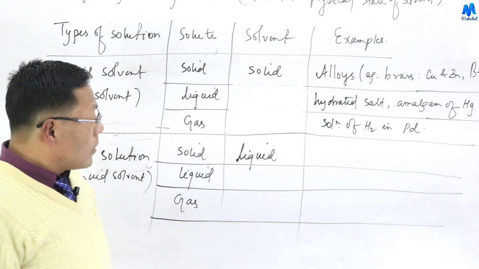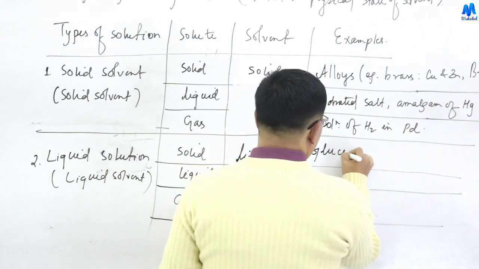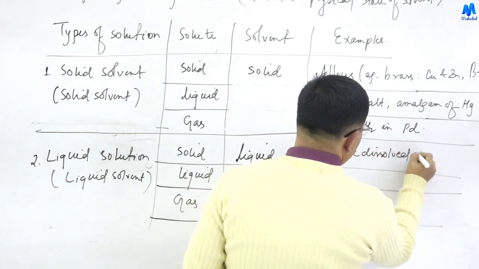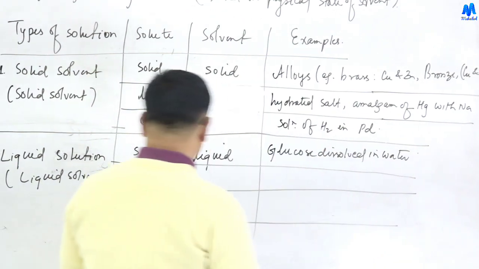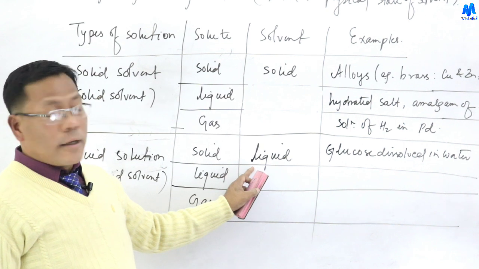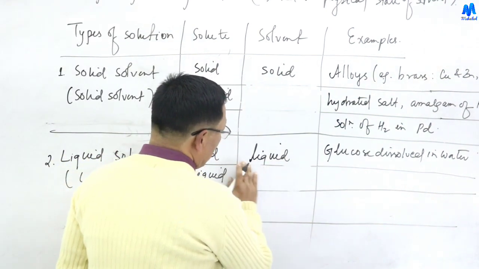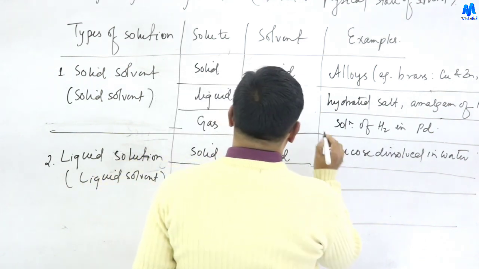For solid in liquid, the examples are glucose dissolved in water, or salt dissolved in water. For liquid in liquid, the example is ethanol dissolved in water.